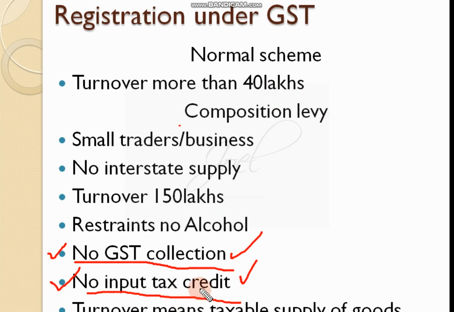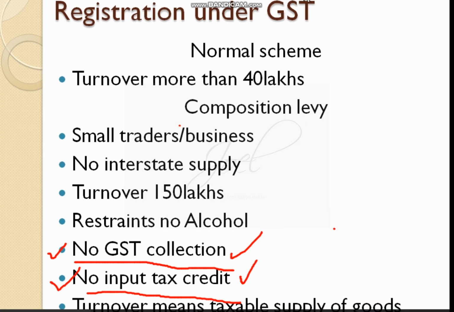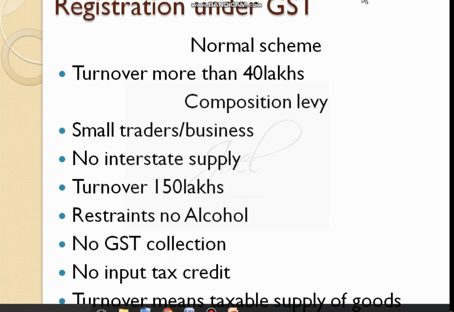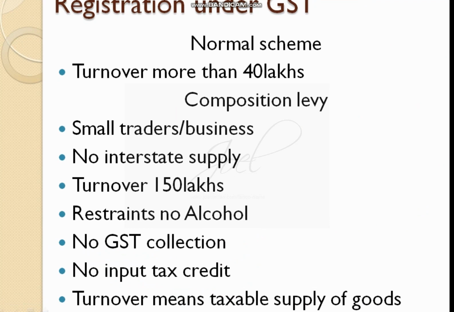Then one more essential thing you should know when it comes to the composition levy scheme is the turnover. Remember this particular concept: turnover means taxable supply of goods. Only taxable supply of goods will be considered here. That means nil rated, exempted, or maybe zero rated supplies will not come under taxable turnover under the composition levy scheme.